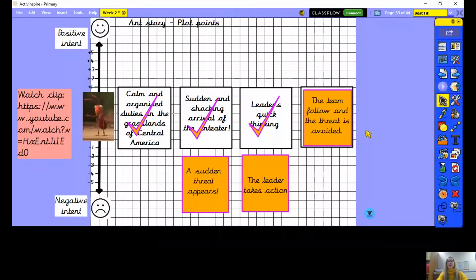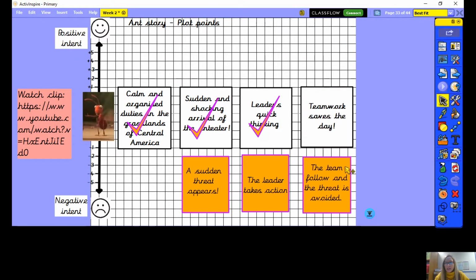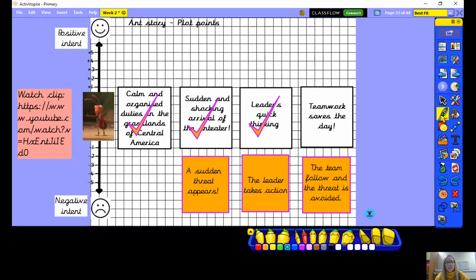Okay, so in the final part of our animation, we've got the team, they're working together and they're following the orders of the queen ant, which means the threat is avoided. So it's the teamwork saves the day. So if we think about whether that's a positive part of the story or a negative part of the story, as they're saving the day, aren't they? They're stopping the ants from being eaten by the anteater. So that's a really positive part of the story. So our writing's going to reflect that today. So we're going to plot that up here on our graph to think about it's the positive ending to the story.